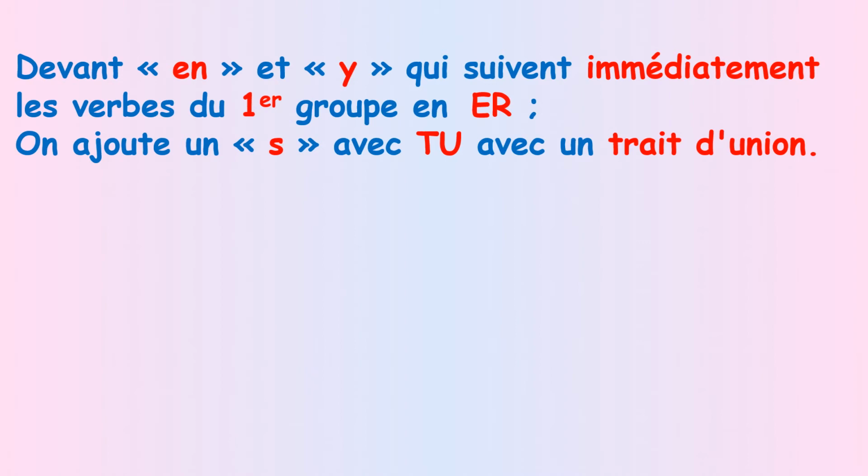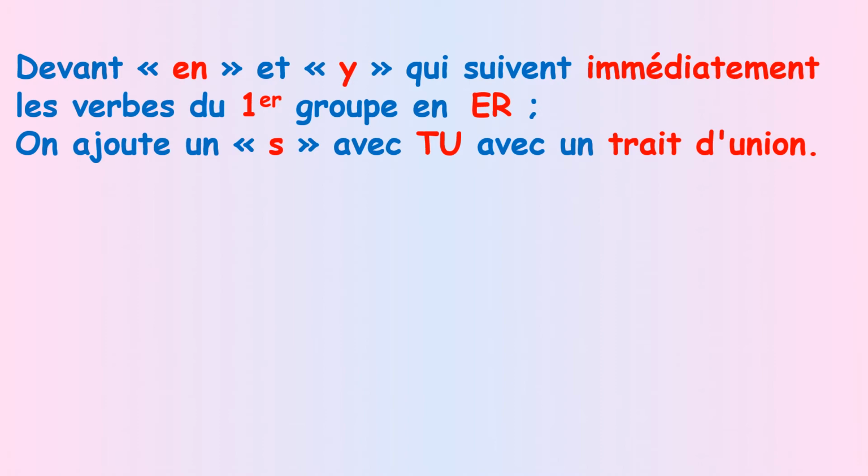If the verb is first group verb ending by er with tu, I have to take off the s. But if immediately after the verb I have en or y, I have to put back the s.